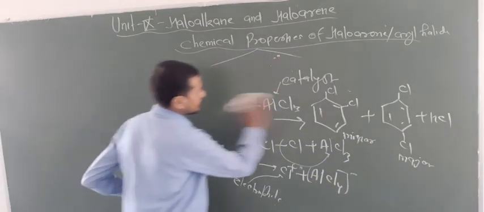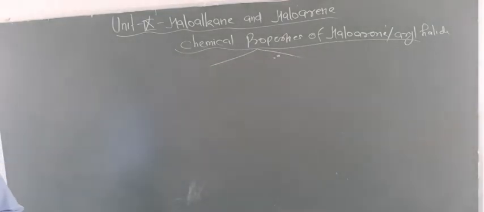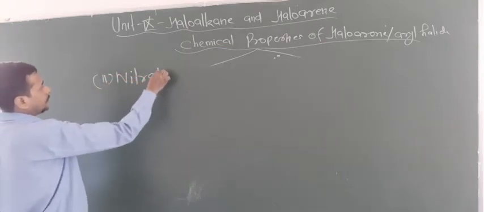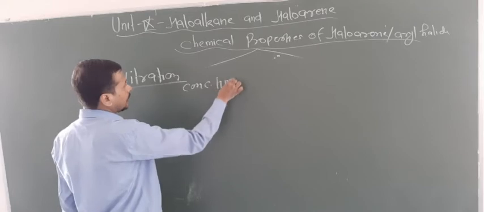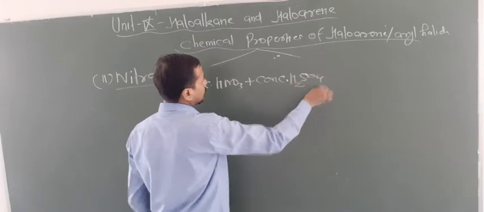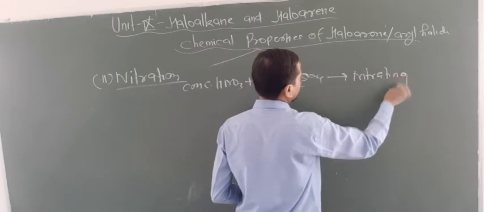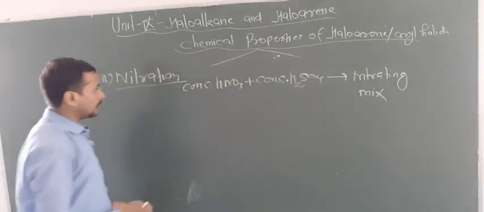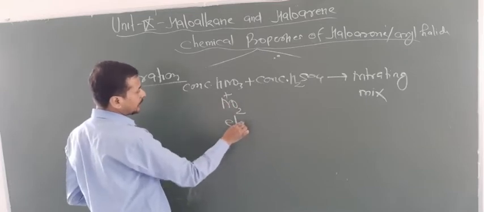Now the second reaction which you have to know is nitration. Here concentrated HNO3 plus concentrated H2SO4, these are known as the nitrating mixture, and this will generate NO2 plus. So here the electrophile is NO2 plus. So this is the electrophile.